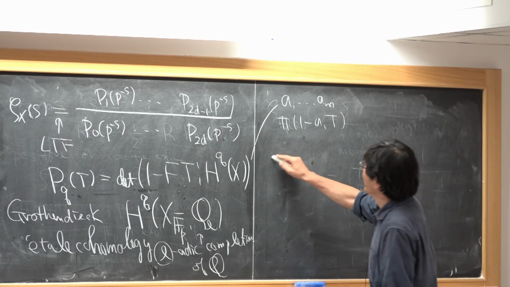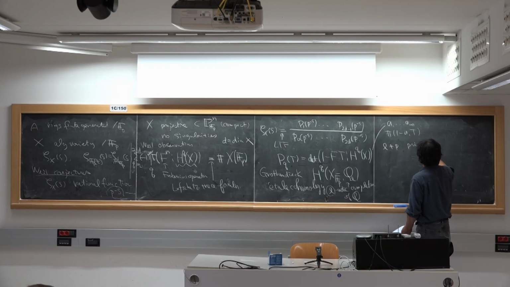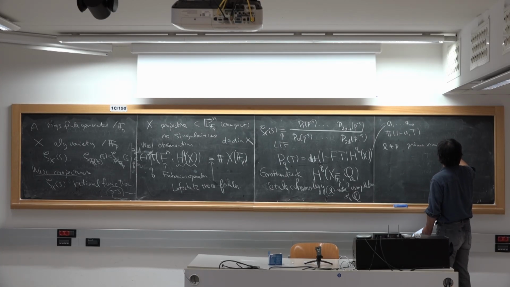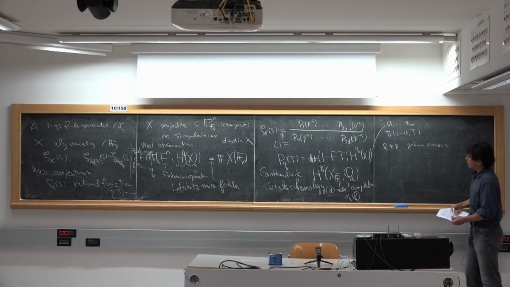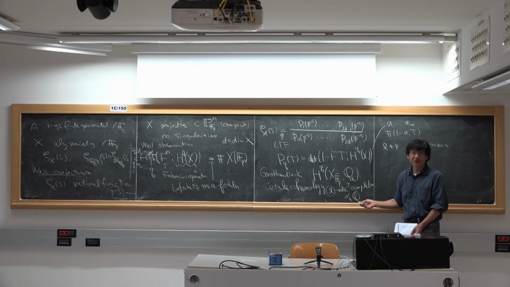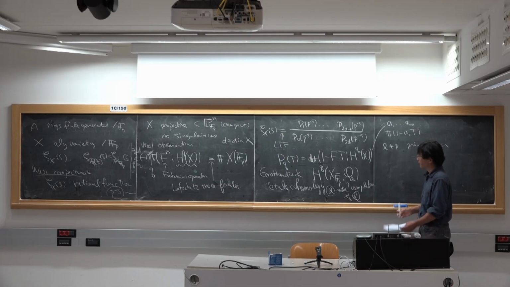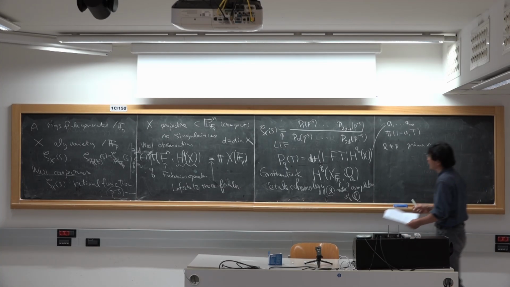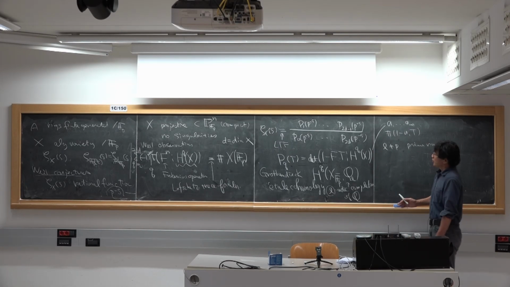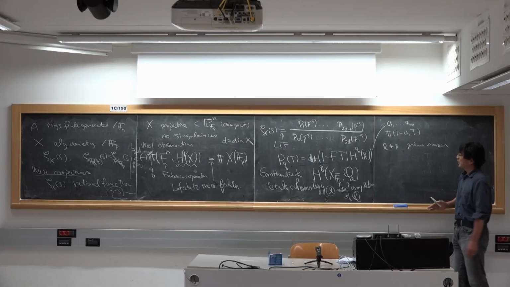So l is a prime number. For each prime number you have a topology on the rational numbers, and you take the completion to get a field of characteristic 0. In this way one of the Weil conjectures is proved.